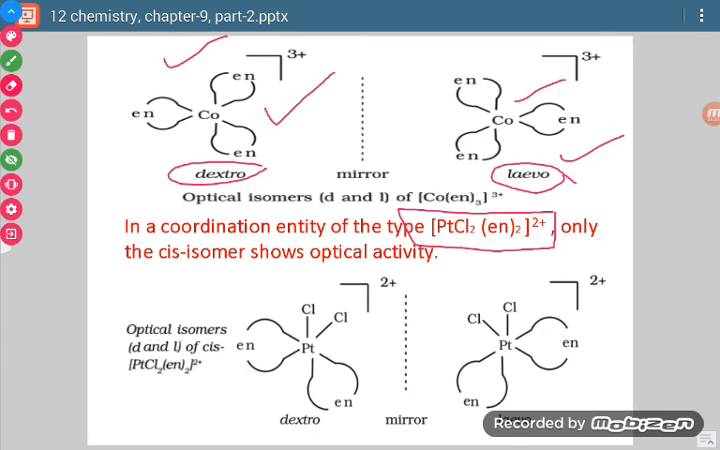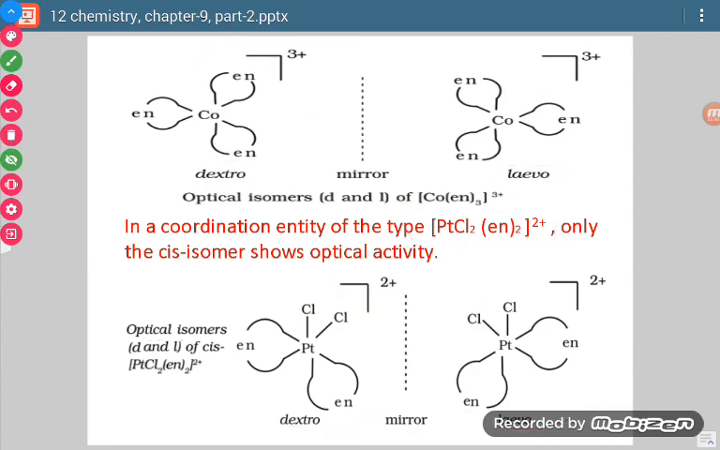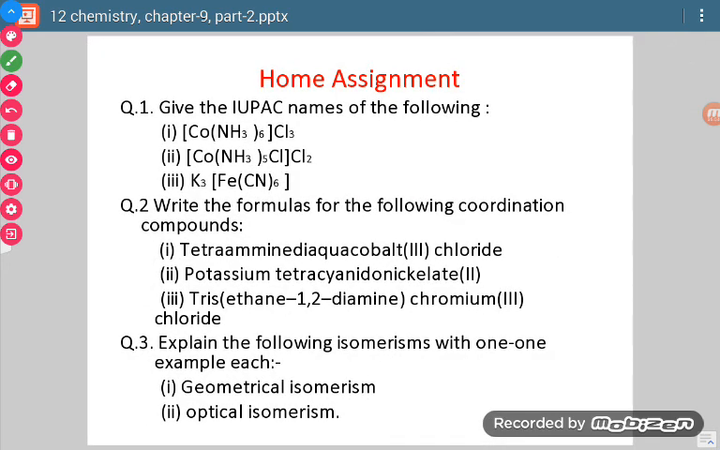Now see, this form is dextro form and this form is levo form. If we pick this dextro form and keep it on the levo form, then it will not cover anything, and we will say that it is a non-superimposable mirror image. So in that case this will be termed as an optical isomer. Now whatever we have discussed, on the basis of that you have to solve these home assignments. Okay, thank you.